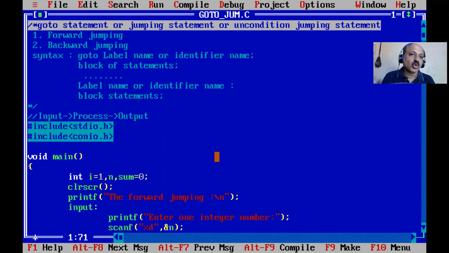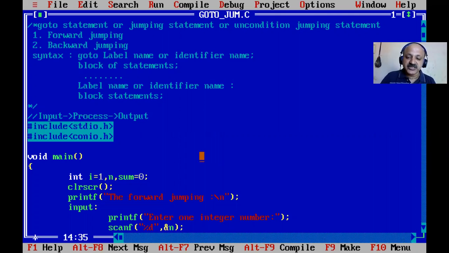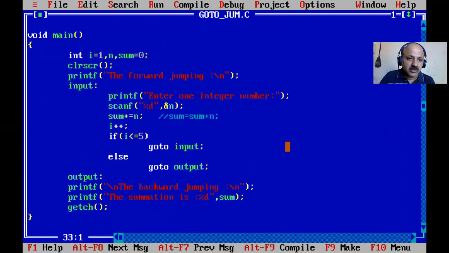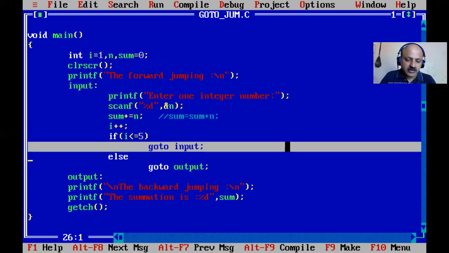Our topic is just the goto statement, or we can say jumping or unconditional jumping. The unconditional branching statement is also known as the goto statement. So many words are used: goto statement, simple jumping, goto statement, unconditional jumping statement is goto. We can write it also. But here, write this program in your note, very simple example, and I just revised that here is conditional jumping.